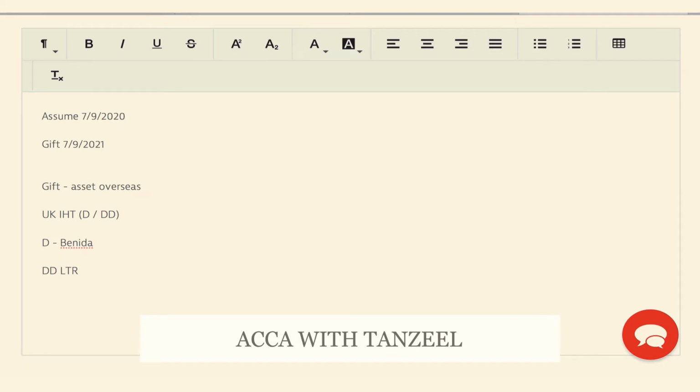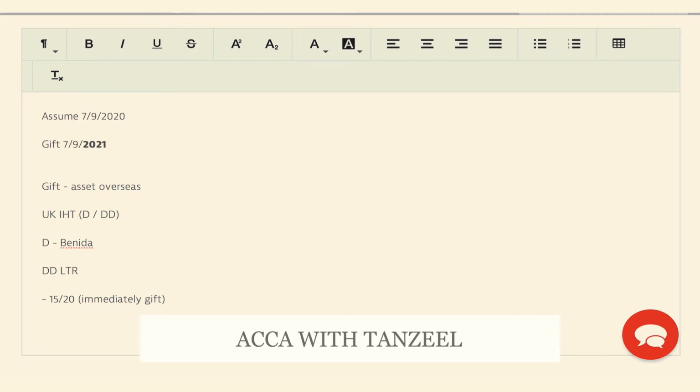Well, we need two conditions to be satisfied. He would have had to be UK resident in 15 out of the 20 tax years immediately preceding the one when he is making the gift. He is making the gift in 2021 because he's making it in the next 12 months.